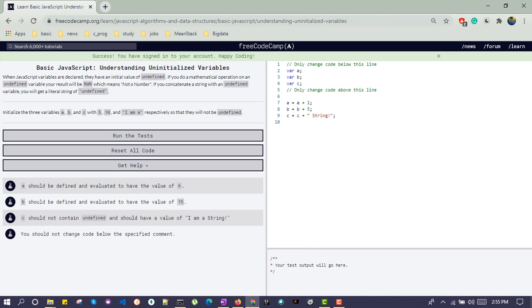In this challenge, we will learn understanding uninitialized variables. An uninitialized variable means we are just declaring the variable. You can notice that these three variables have been declared, var a, var b, var c, but they have never been initialized. That means variables a, b and c are undefined till now.